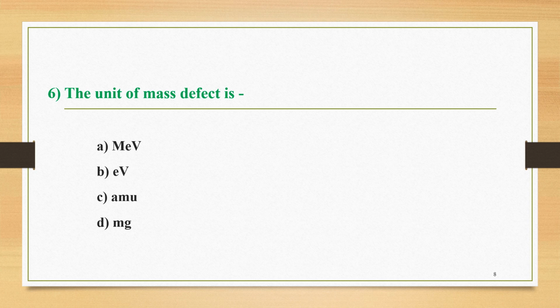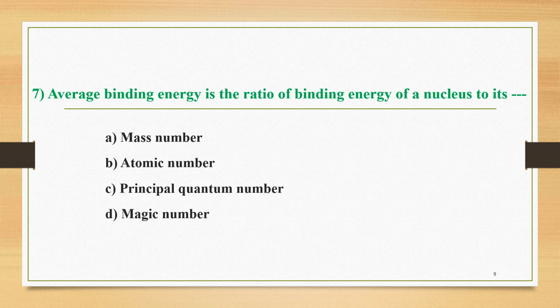And the correct option among these four is option C. The unit of mass defect is atomic mass unit. The next question, question 7, is here.